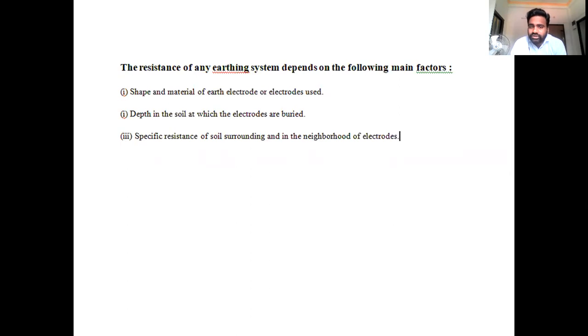Okay, so depending upon the type of the soils and depending upon the electrodes which the neighbors used, some of the people earlier used electrodes made up of copper, and later they are using aluminum electrodes. So depending upon the electrodes used by the neighbor earth pits and depending upon the soil also, this earthing system will be depending upon